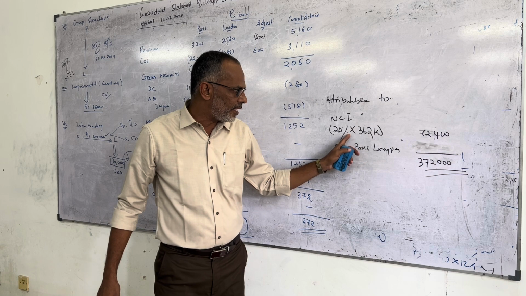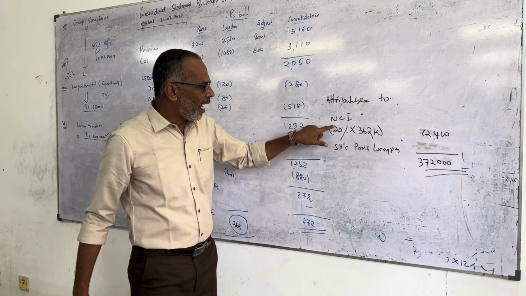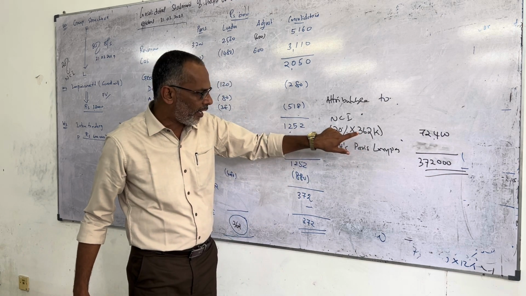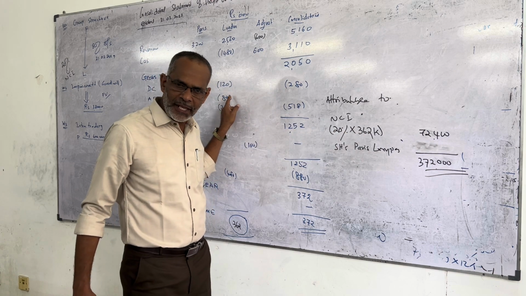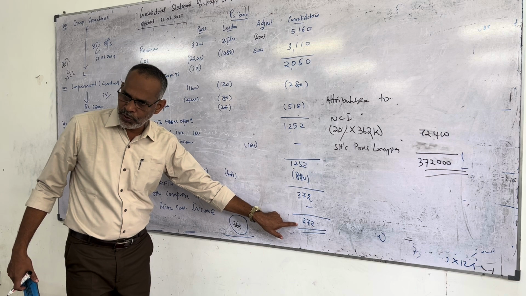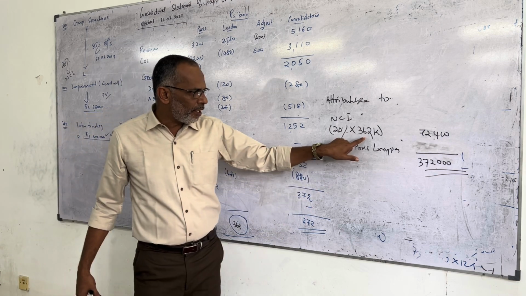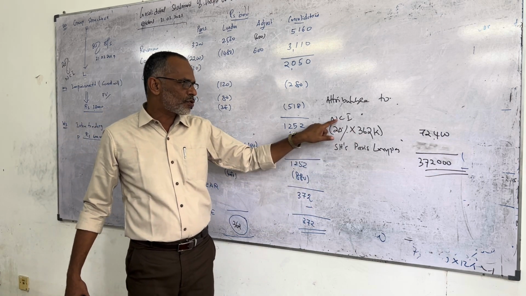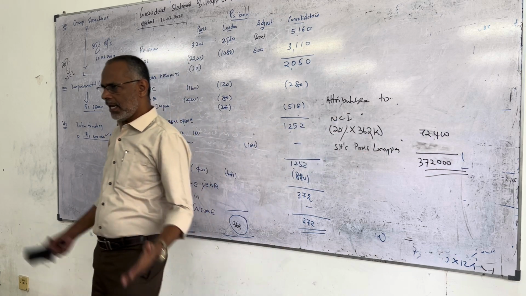Attributable 20% goes to NCI on the profit of the subsidiary. On 372, 20% of the 362 goes to NCI. The balance entirely goes to shareholders of the parent company.